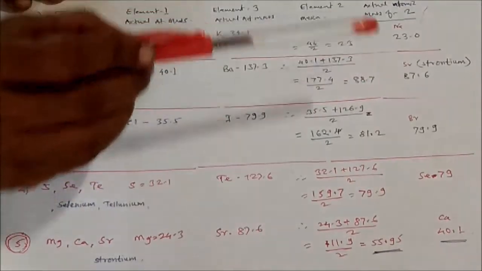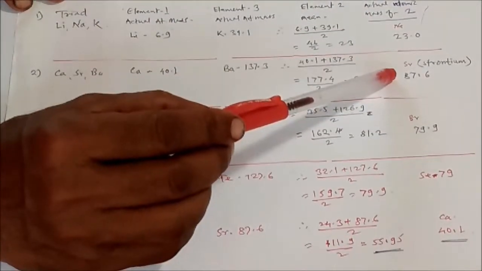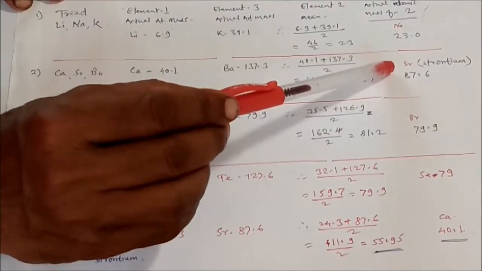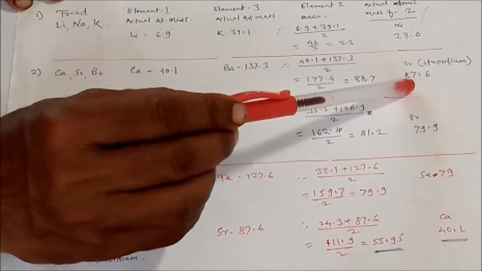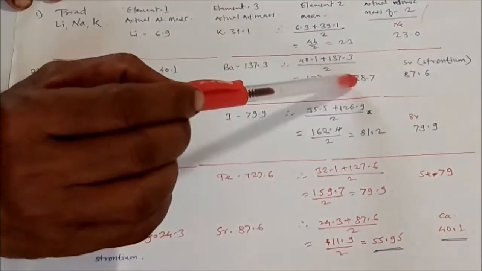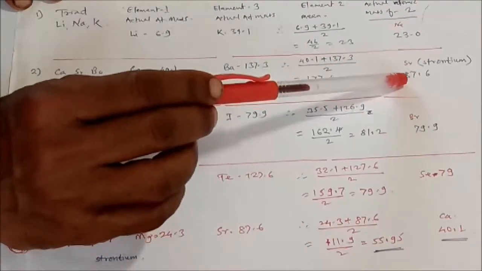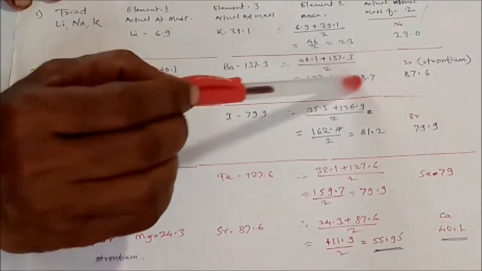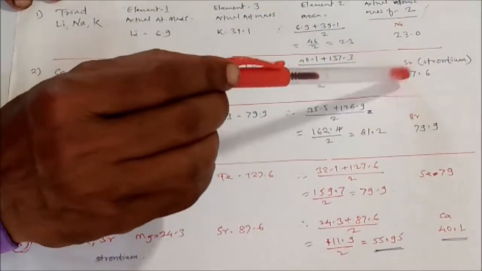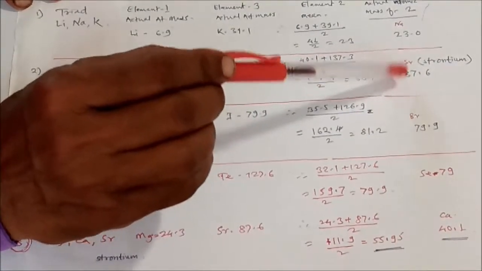But the actual atomic mass of strontium is 87.6, which is approximately near this 88.7. This average is nearly equal to the actual mass of strontium.